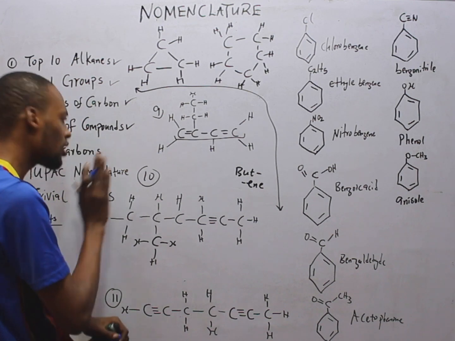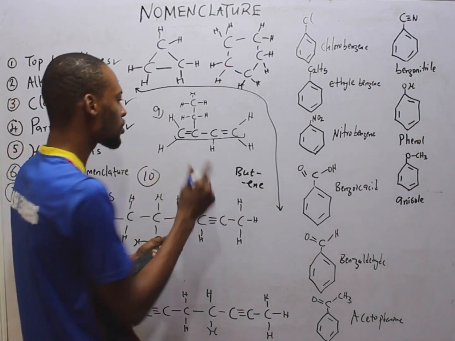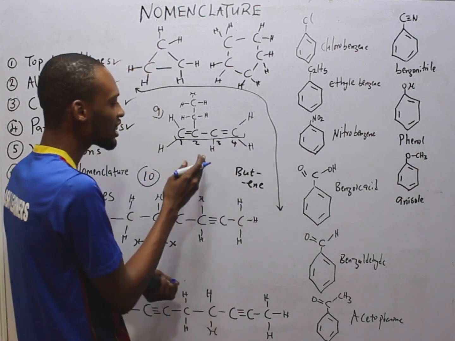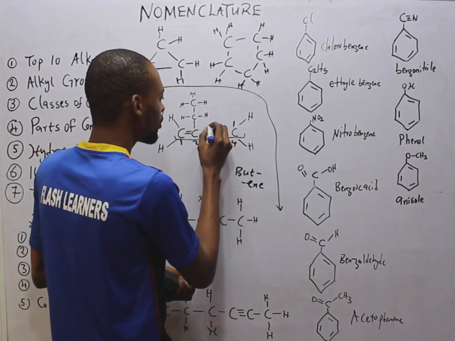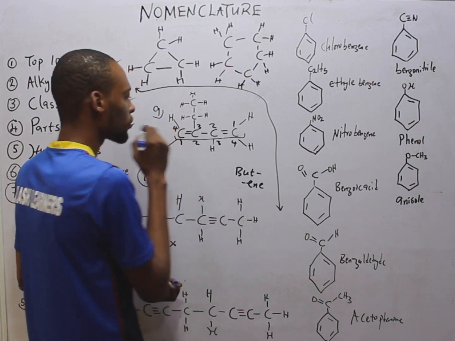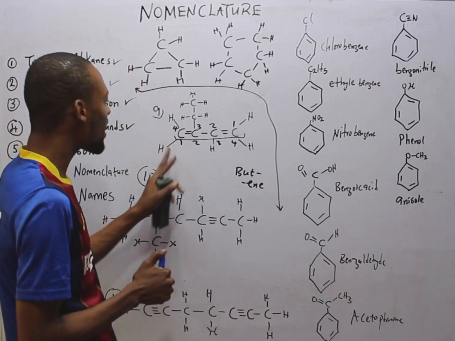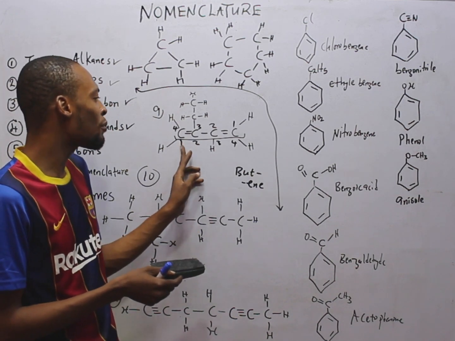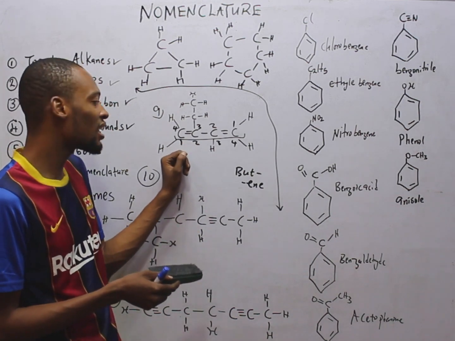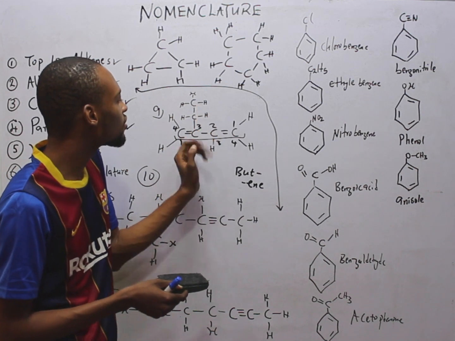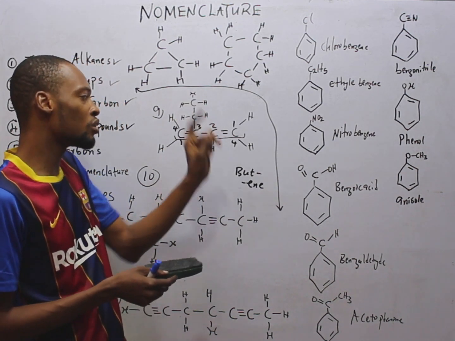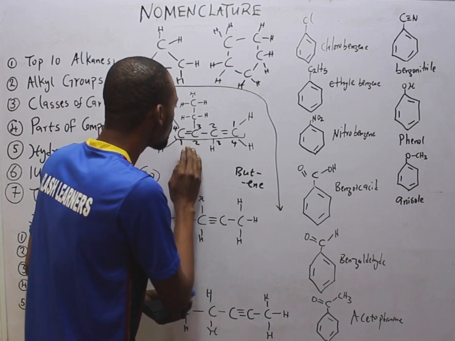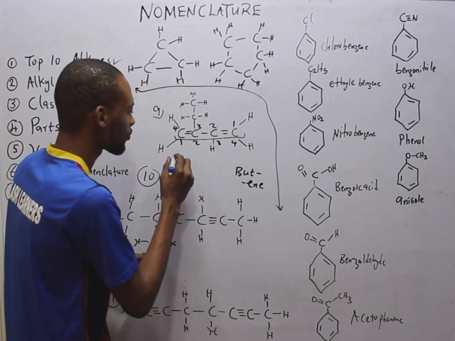Now let's number the carbons. Let's count from here, 1, 2, 3, 4. Counting from here, we have 1, 2, 3, 4. I will prefer this numbering, 1, 2, 3, 4. Do you know why? It gives the carbon atom a very low number, and as well gives the branch a low number. Therefore, we go with this numbering.